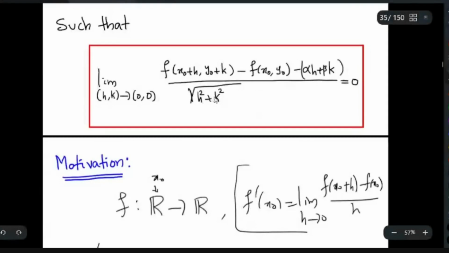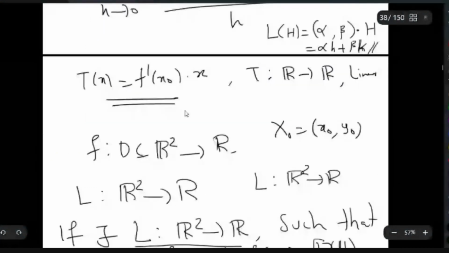Likewise, you can define a general map from Rn to Rm also. You can define the derivative using a transformation from Rn to Rm. But I am not going to that much higher dimensions. So this is the motivation behind this definition. It comes from R to R only. Every derivative you can think of as a linear map, and using that only this definition arises. Now we will see some important things to remember.